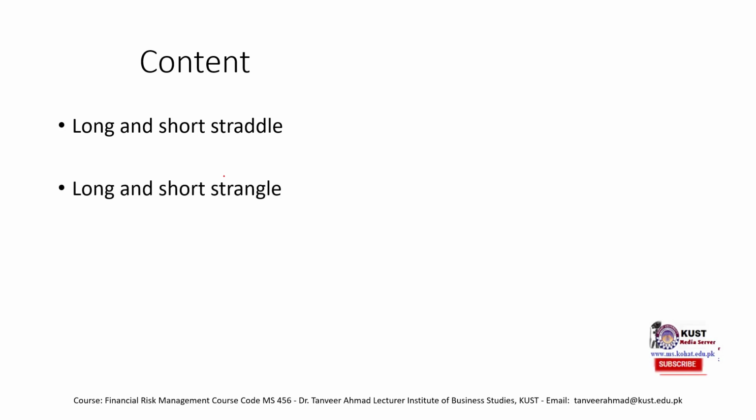Once we have explored these two strategies, we would limit our scope of strategies to all these 5 strategies that we have discussed. And then we will move towards the theory of option pricing. If we have additional time on our hands, we would explore some other strategies as well. But for now, we would limit ourselves to these 5 strategies: long and short straddle and long and short strangle.